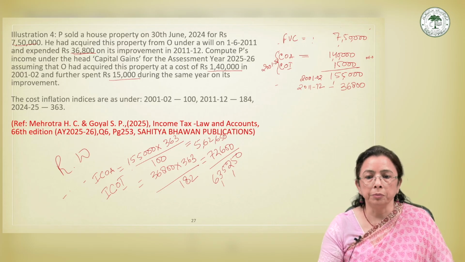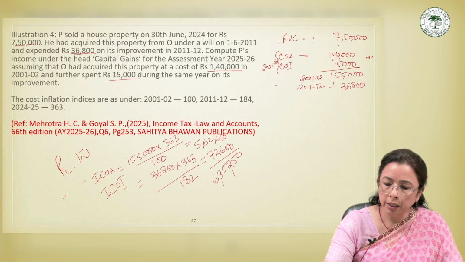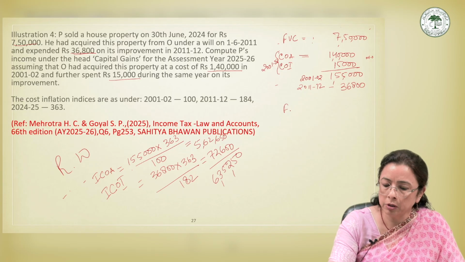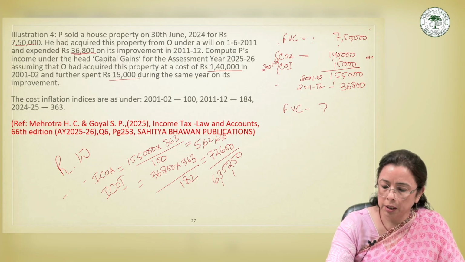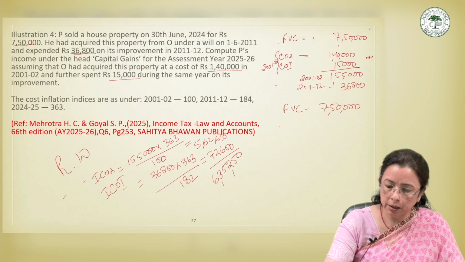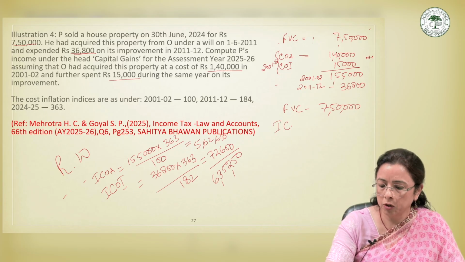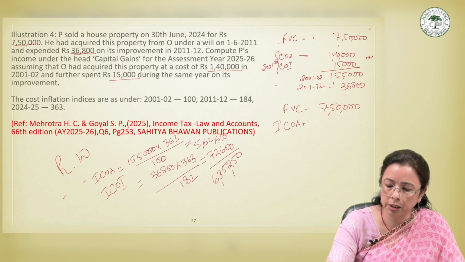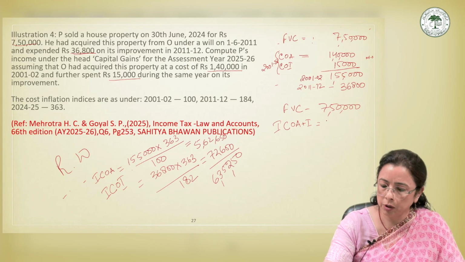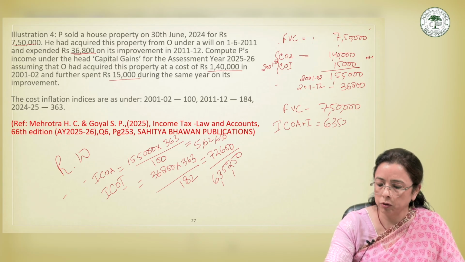So we have to compute the long-term capital gain. The full value of consideration was 7,50,000 and the indexed cost of acquisition plus improvement is equal to 6,35,250.